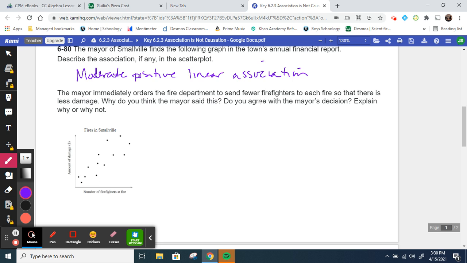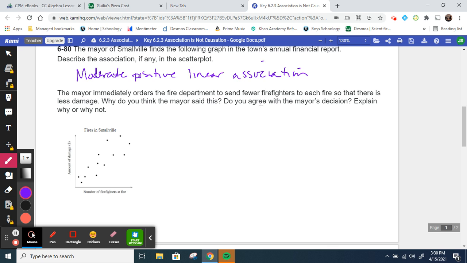And so, he might think, oh, I should send fewer firefighters because then I would have less damage. And so, do you agree with this decision and explain why or why not? Now, that's your personal opinion, whether you agree or not, and what your explanation is.